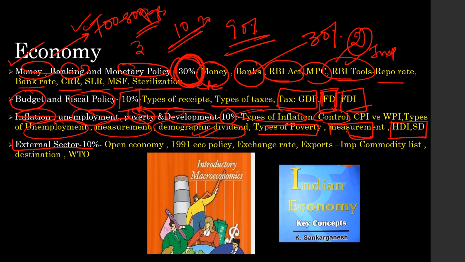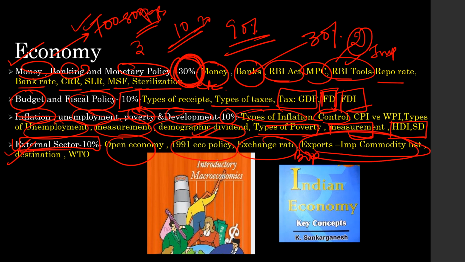Last section of economy, where again 10 to 15% of the questions are coming, is on the external sector. Here you have questions on what is an open economy, what is a closed economy, 1991 economic policy, exchange rate, BOP, and then a lot of questions coming on the important items of import and export for India. For example, which is the largest agriculture import, which is the largest agriculture export, which is the destination where we are exporting, which is the destination from where we are importing, and WTO, particularly the agriculture policy of WTO.